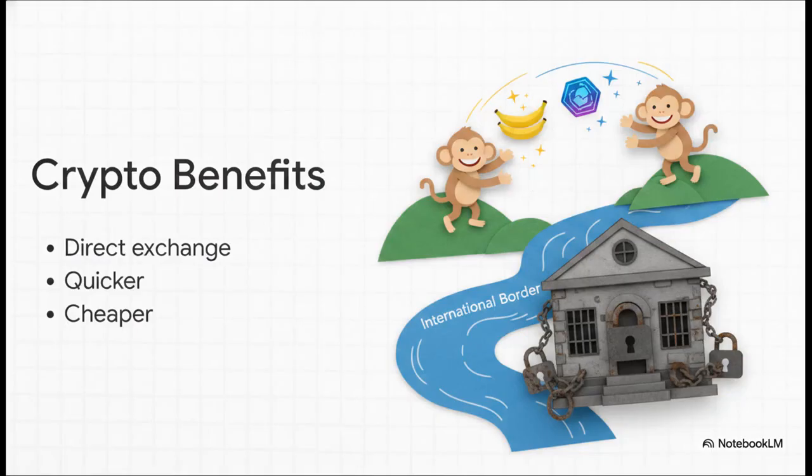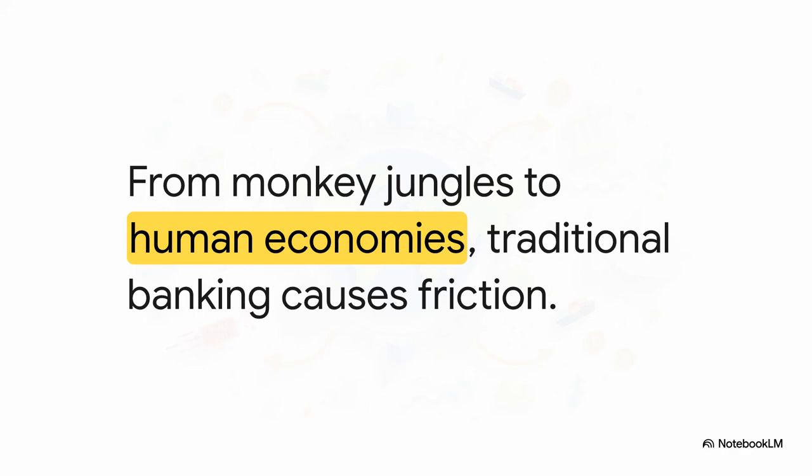So the source details exactly how this technology claims to actually solve the problem. First off, it allows for a direct banana-to-banana exchange, meaning true peer-to-peer value transfer. Second, it completely bypasses those traditional leaf-based banks that nickel and dime you for conversions. Third, because the banks are totally removed from the equation, the authors state we get significantly quicker international transactions. And finally, the source argues this all results in drastically cheaper cross-jungle fees. So theoretically, our monkey gets to acquire their exotic banana quickly while keeping way more of their wealth. A real game changer.